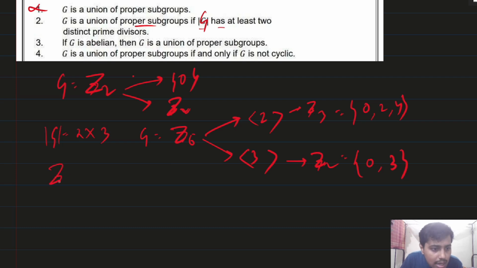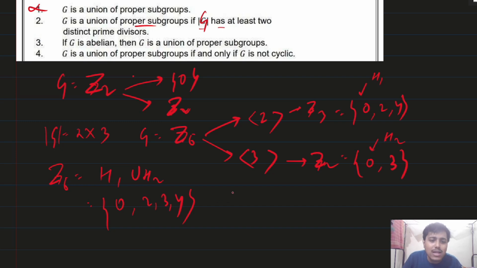Now you think, can I write Z6 equal to H1 union H2, where let us denote this as H1 and this as H2? Tell me, if I do the union of these two subgroups, we are getting 0, 2, 3, 4. Is this Z6? No. Here 1 is not there, 5 is not there. How can it be Z6? So with the help of this example, you can also discard option 2. It is not very difficult, right?